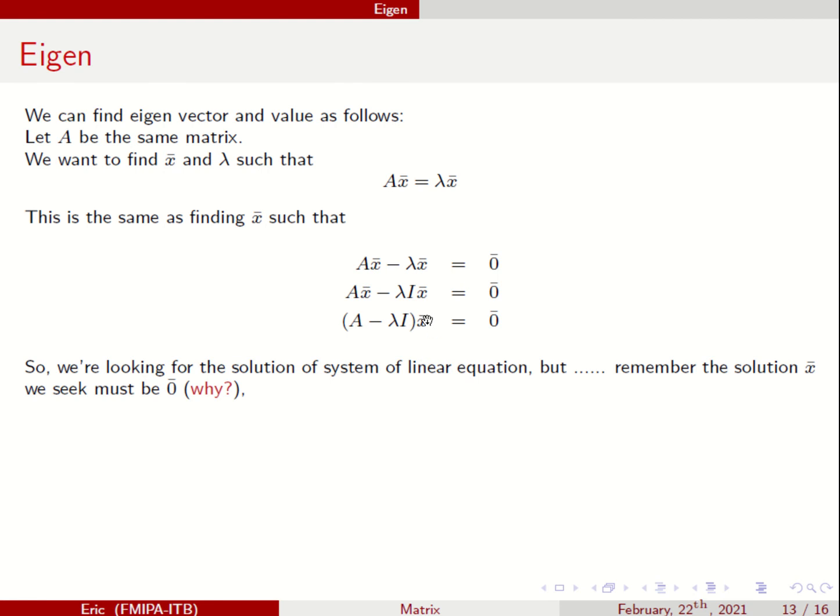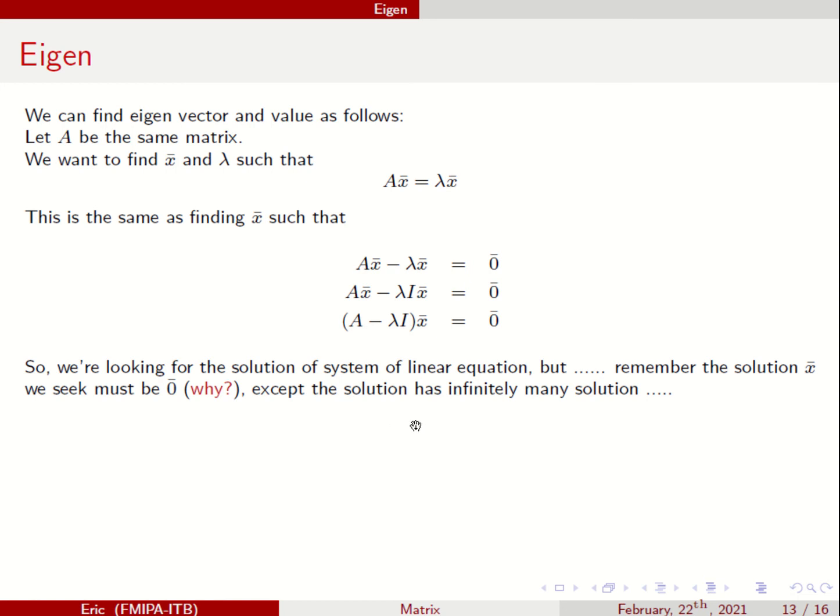We want x that is non-zero. But if you solve this, the solution usually is (0, 0). You have to find out why.